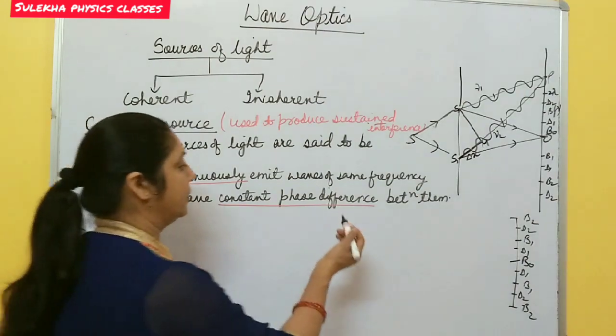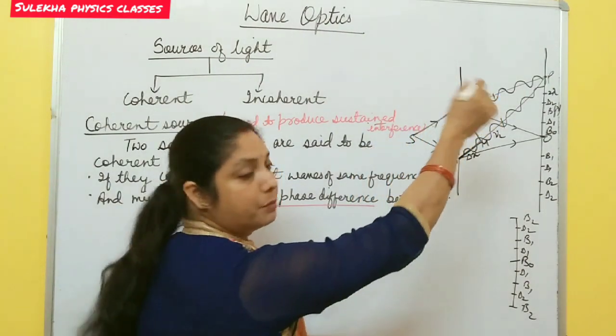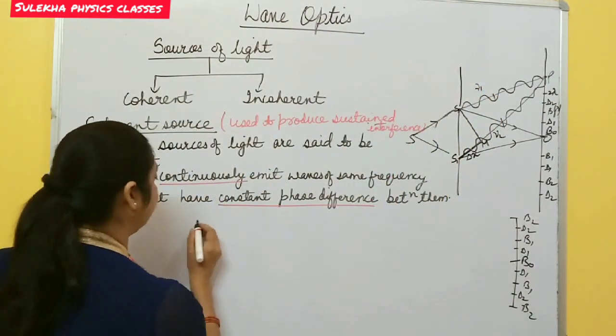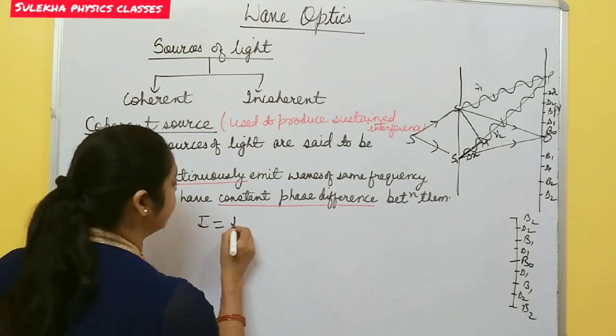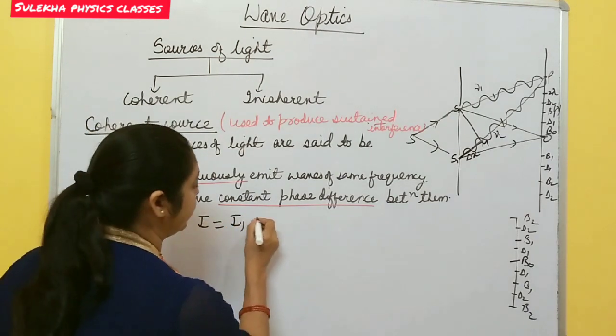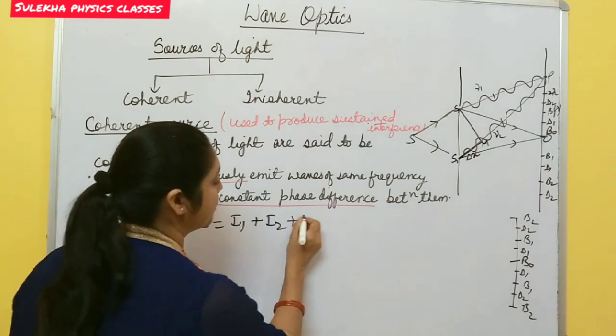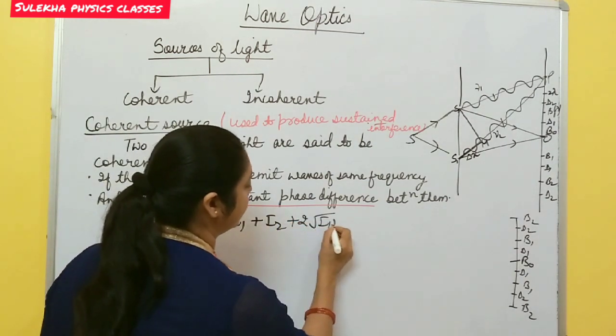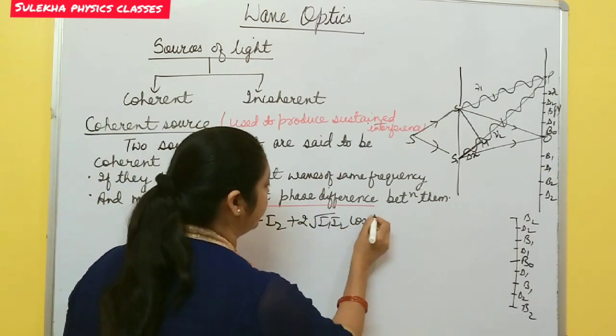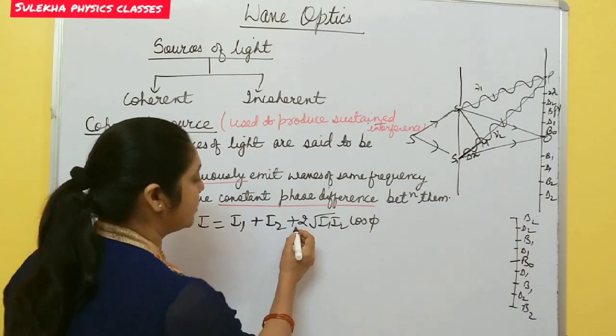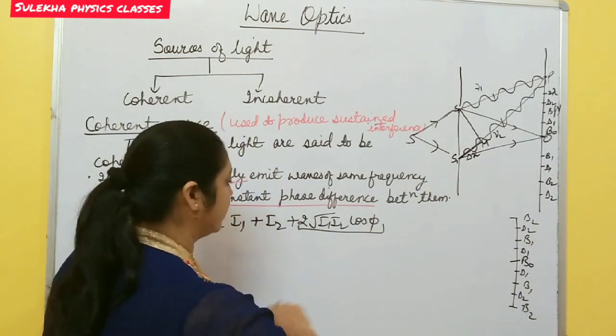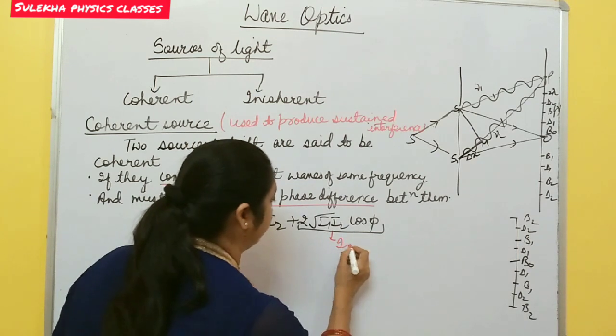Actually, when two waves superimpose at a point on the screen, the resultant intensity I is given by the intensity of the first wave plus the intensity of the second wave plus 2 under root I1 I2 cos phi. We already derived this equation, right? And this whole term is called the interference term.